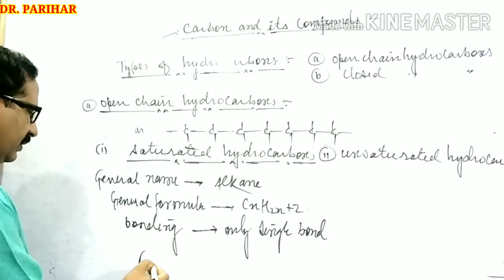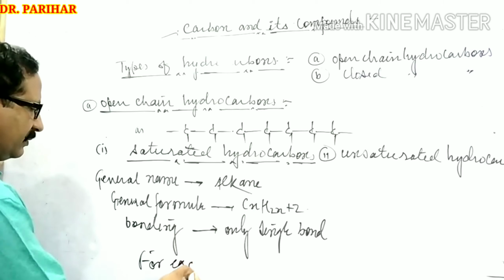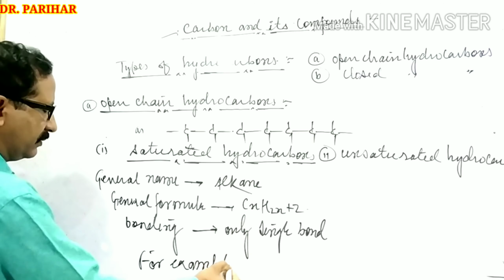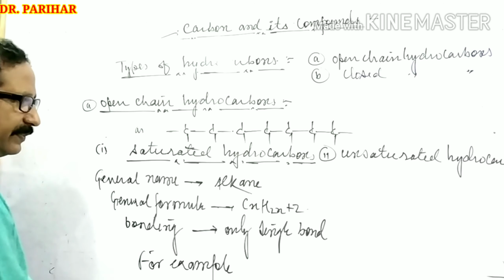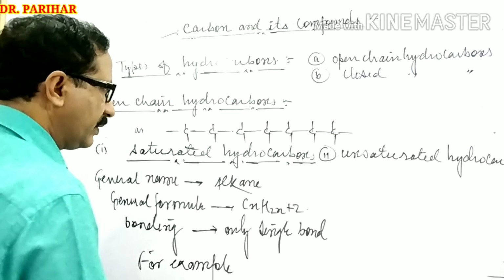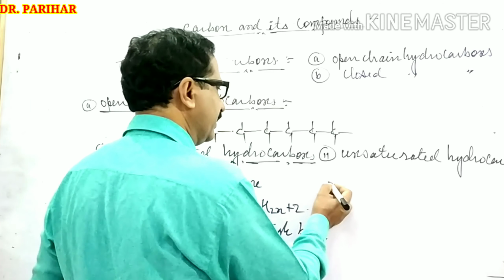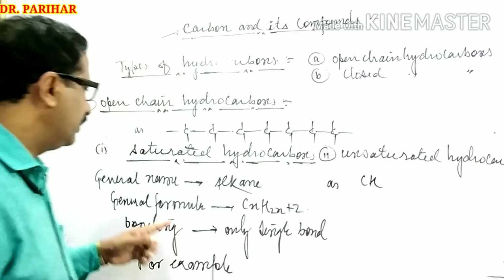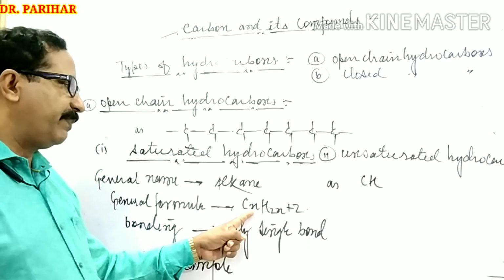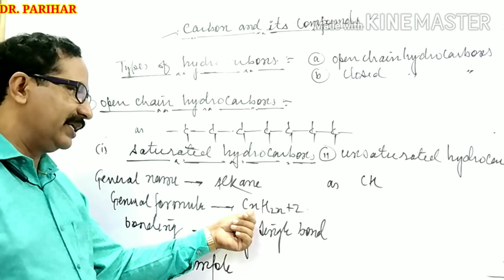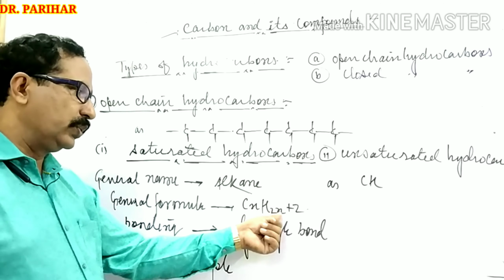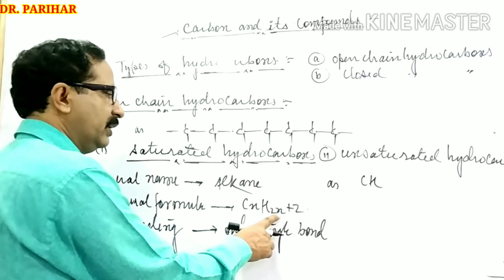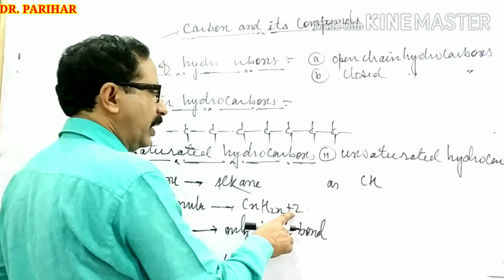For example, we can write an example here. C1, then H must be 2n+2. If we place 1 in place of n, then H is 2 times 1 plus 2, which is 4.